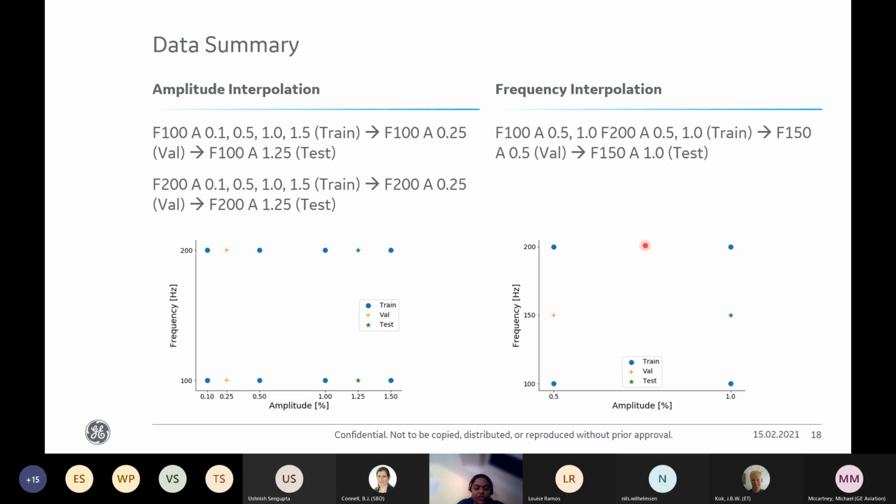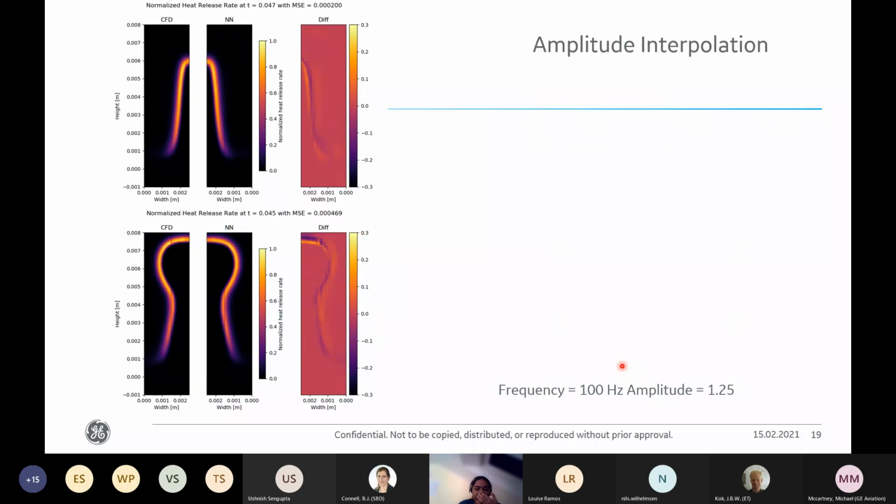Similarly, for the frequency interpolation, 100 Hertz and 200 Hertz are used for the training, and inference is made at the 150 Hertz frequency. 0.1 second of simulation data is obtained at 0.2 millisecond interval. So I have 500 snapshots available for each frequency and amplitude combination during the training process. So let's have a look at the results.